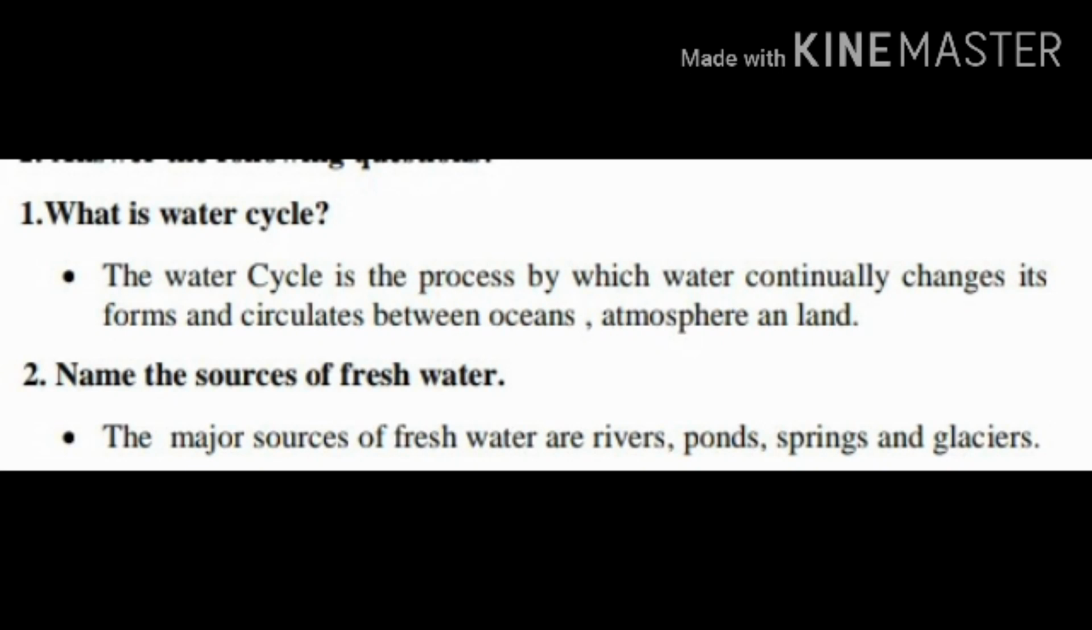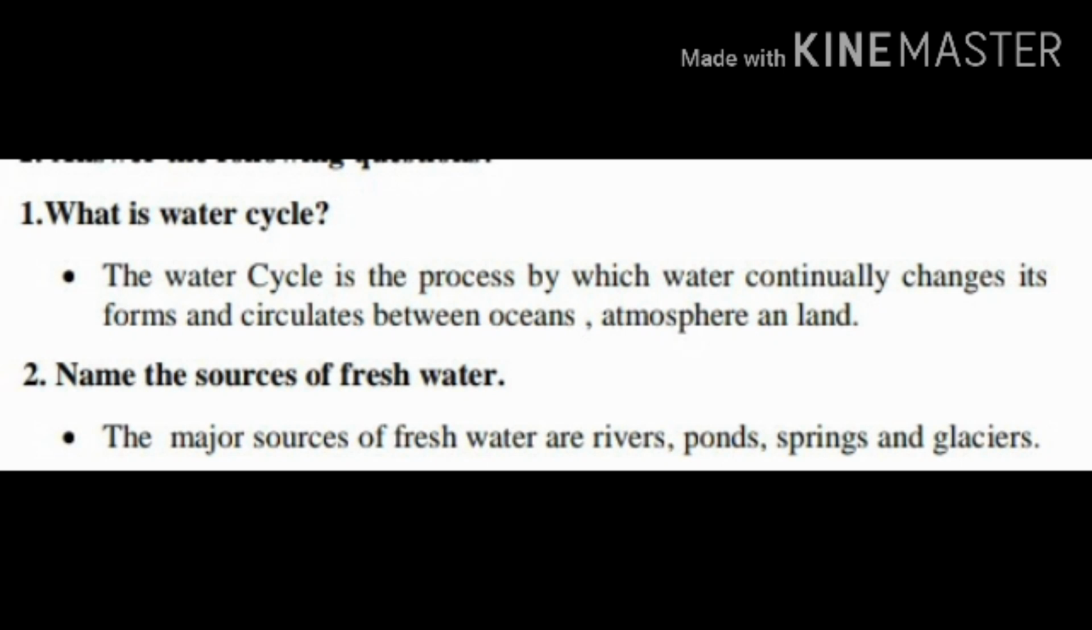Question number 1. What is water cycle, children? Yes, the water cycle is a process by which water continuously changes its form and circulates between the oceans, atmosphere and land. Clear children? Once again I'll repeat what is meant by water cycle. The water cycle is a process by which the water continuously changes its forms and circulates between the oceans, atmosphere and land. Clear children? Okay.